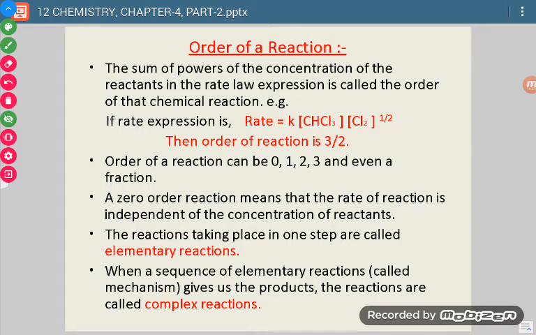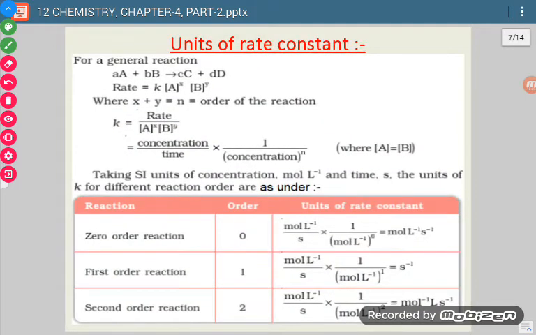For complex reactions we are going to discuss three ways in which we can calculate the order of reaction. First, let us discuss what the units of the rate constant are. For this general reaction we can write the rate law as: rate of reaction is equal to the rate constant into the concentration of A raised to power x, multiplied by the concentration of B raised to power y.